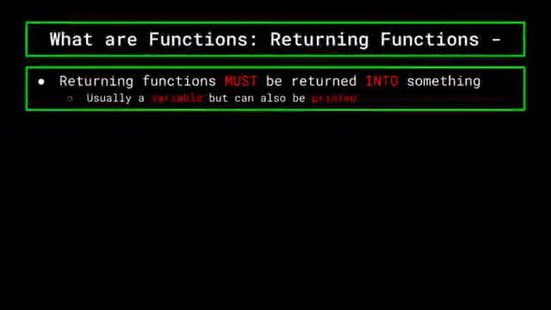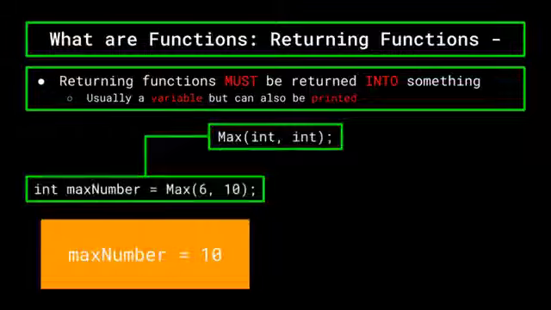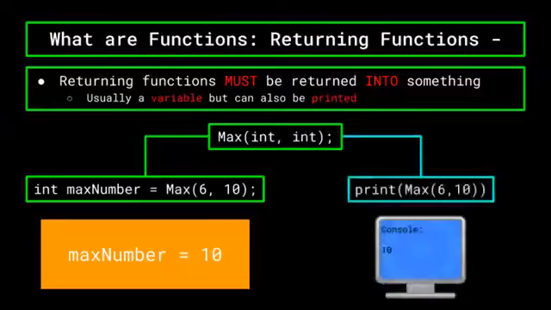As an example, the max function we talked about previously would return an integer back to the user. But in order to do something with it, we would have to either set a new integer variable equal to the result of that max function, or we can print out the result of the function, which in this case would just print out the maximum value between the two integers. Functions which return values don't do much on their own. You have to pair them with something in order to gain the use from them. Let's do another example.